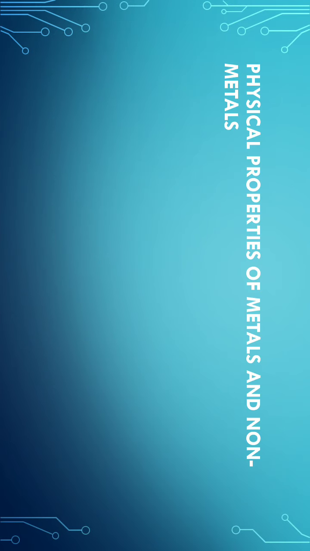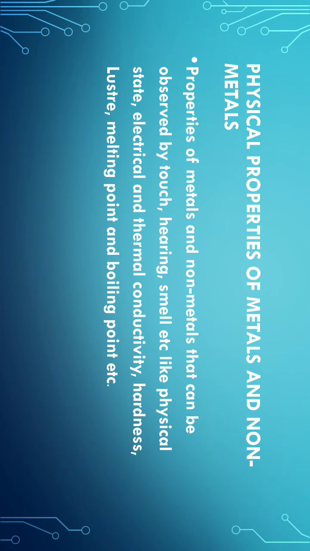First of all, physical properties of metals and non-metals. By physical property, we mean properties of metals and non-metals that can be observed by touch, hearing, smell, etc. These properties include physical state, whether they exist in solid, liquid or gaseous state, electrical and thermal conductivity, whether they are good or bad conductors of electricity or heat.